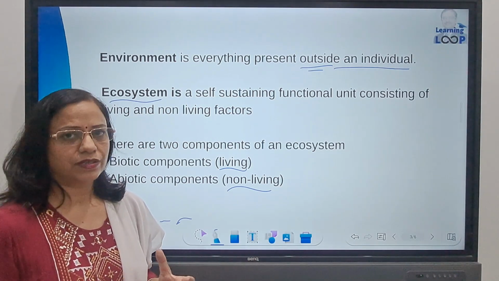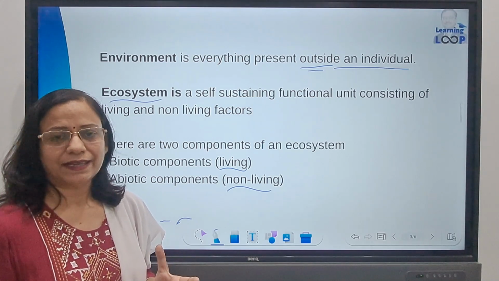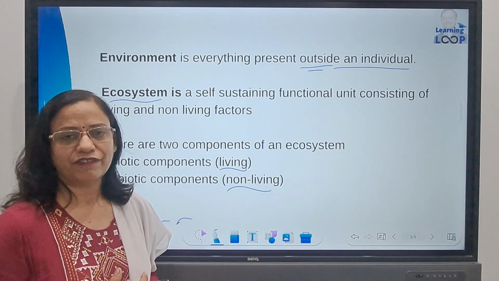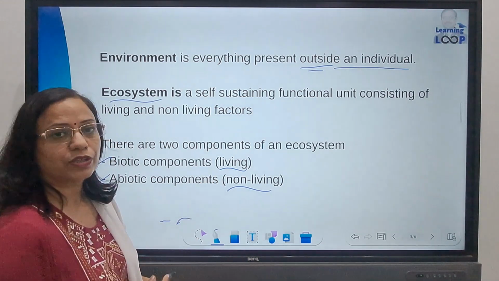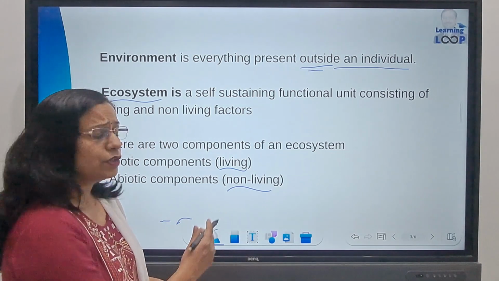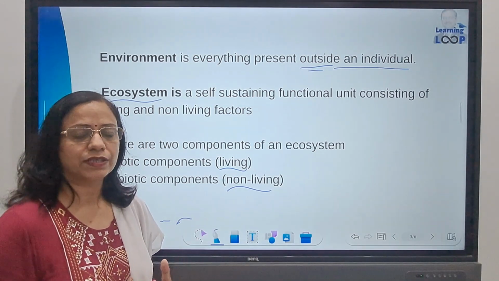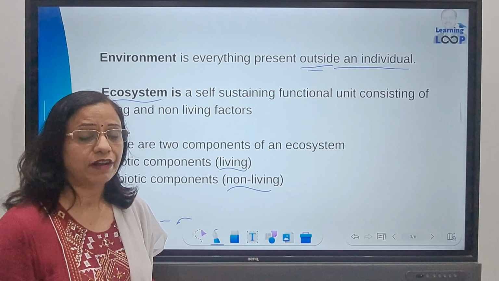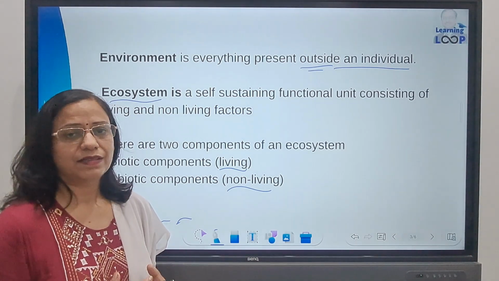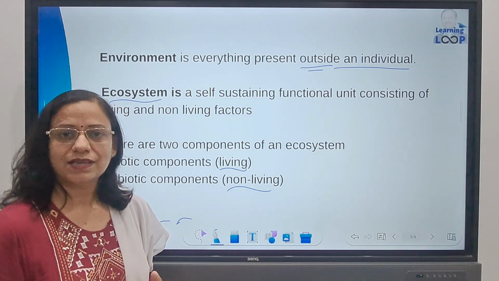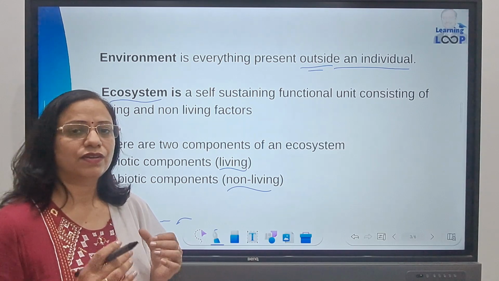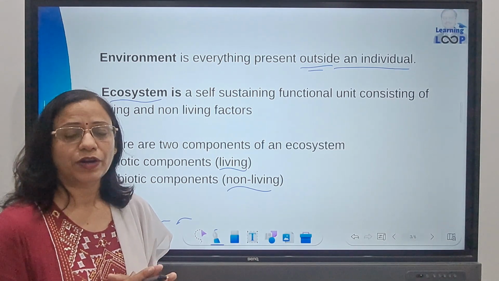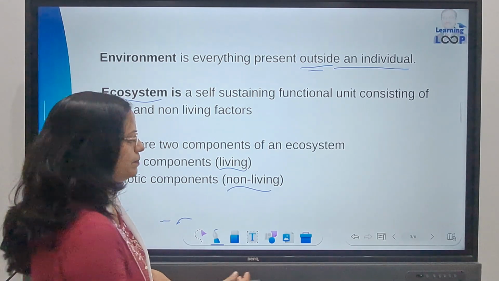In addition, microorganisms are also present in any kind of environment. So these are the living factors or the biotic components. The non-living factors include the temperature, the climatic conditions, the rainfall, the humidity levels, and the soil conditions. All these factors which are not living in nature are the abiotic or the non-living factors.